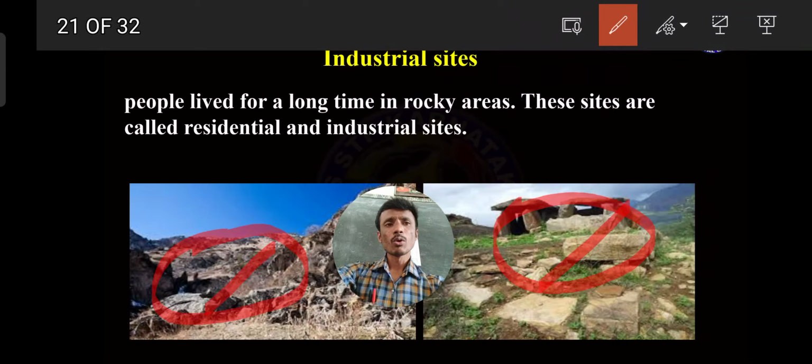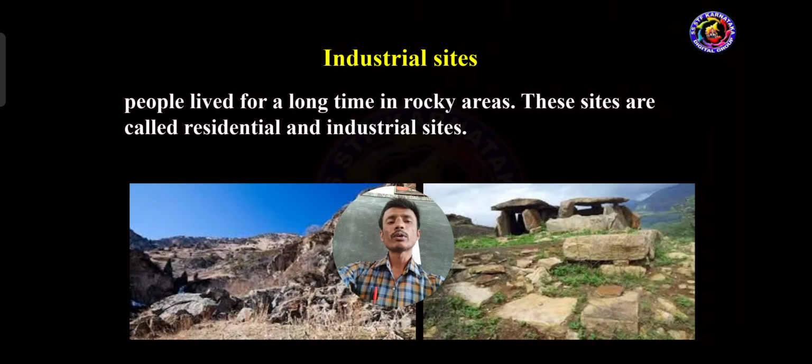So this is one more question. You should keep it properly in your mind. What is the meaning of industrial sites? It means people lived for a long time in rocky areas. These sites are called residential and industrial sites.